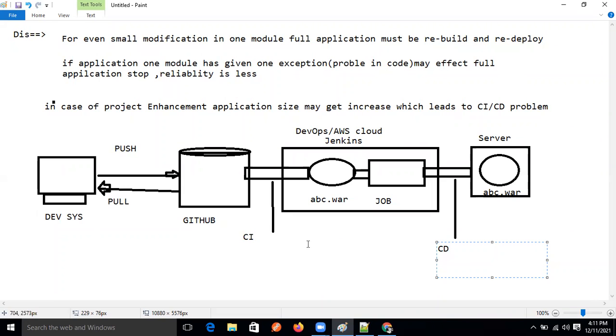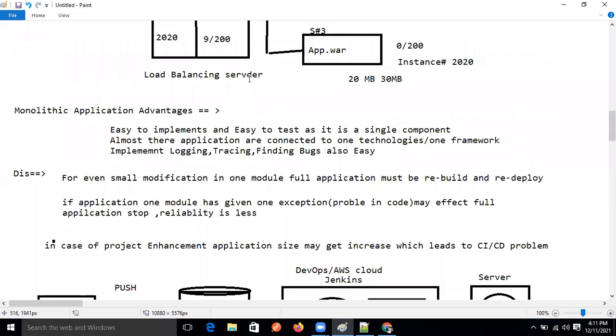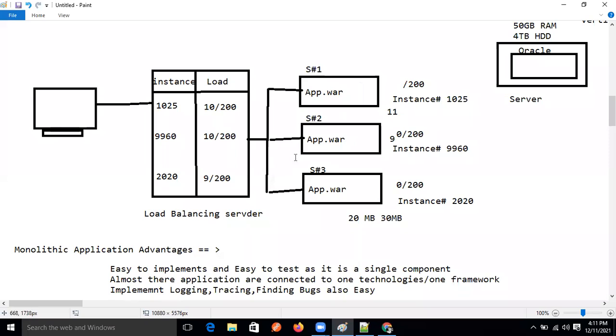Now this is the problem, right? If every time we make changes, what will happen now? Other instances will also stop, guys. So this is the disadvantage. Yes, Ravi, this is my disadvantage.